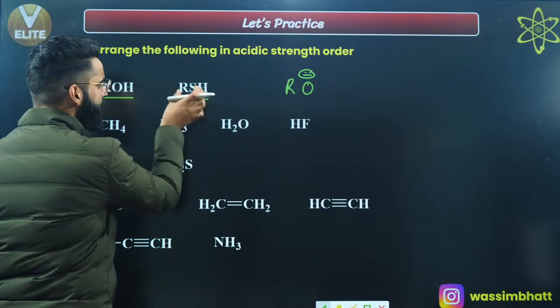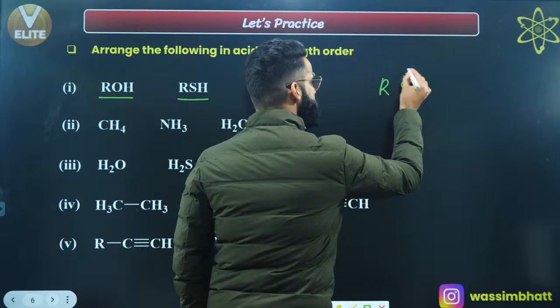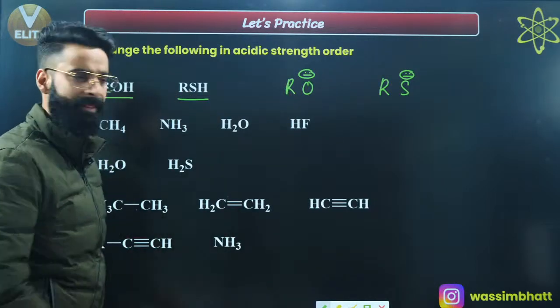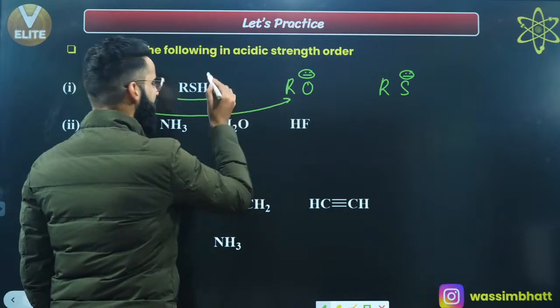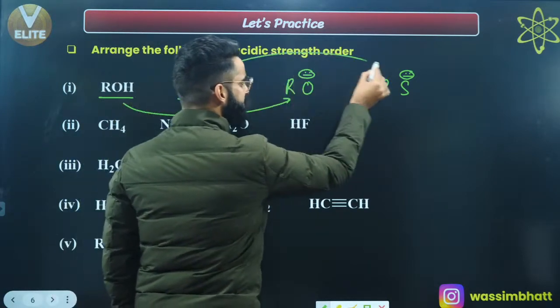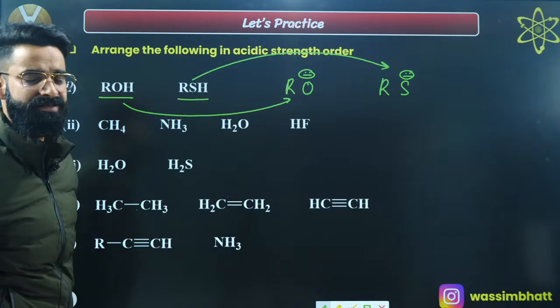Similarly, after the removal of H positive over here, it gets converted into RS with a negative charge on sulfur. As simple as that, right? Well, this is the conjugate base of this acid and this is the conjugate base of this acid. Let's try to compare the stability of these conjugate bases. Have a look, guys. Understand properly.